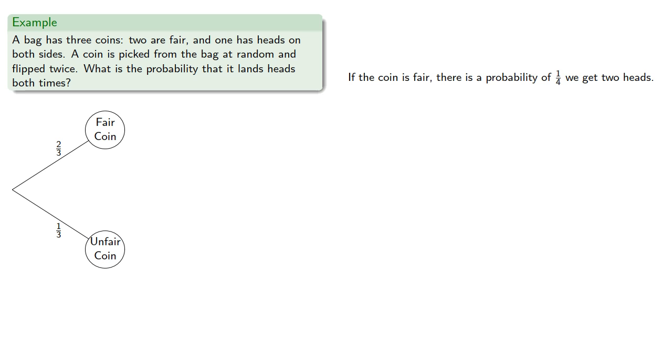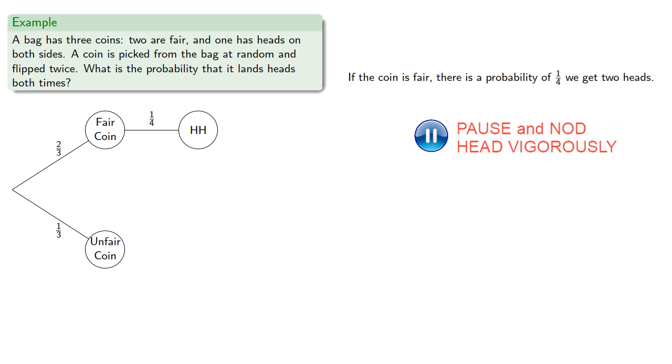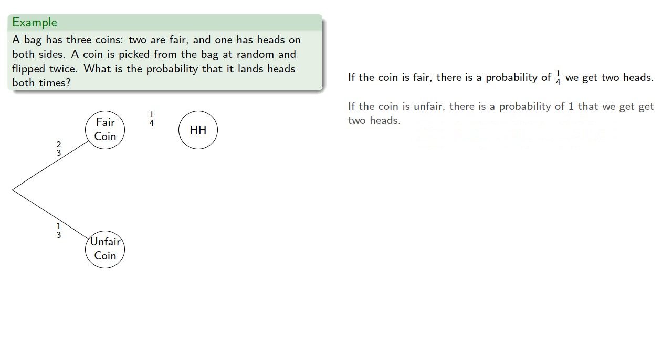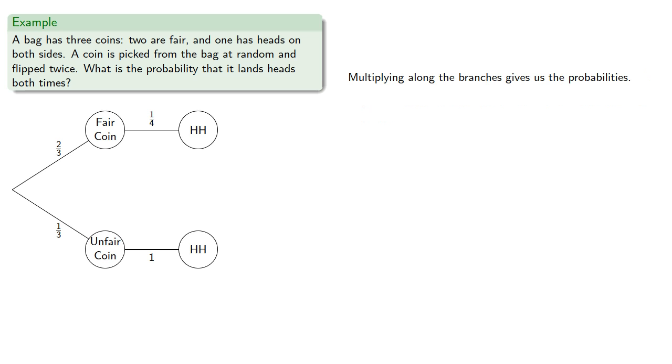If the coin is fair, there's a probability of 1/4 that we get 2 heads. And so we can take that path, and we really don't care about any of the other paths from this point. If the coin is unfair, there's a probability of 1 that we get 2 heads. And then we'll multiply along the branches to give the probabilities. And then adding gives us the total probability.